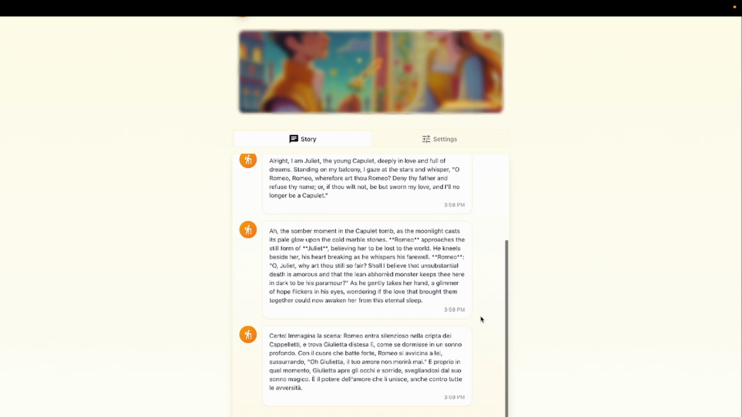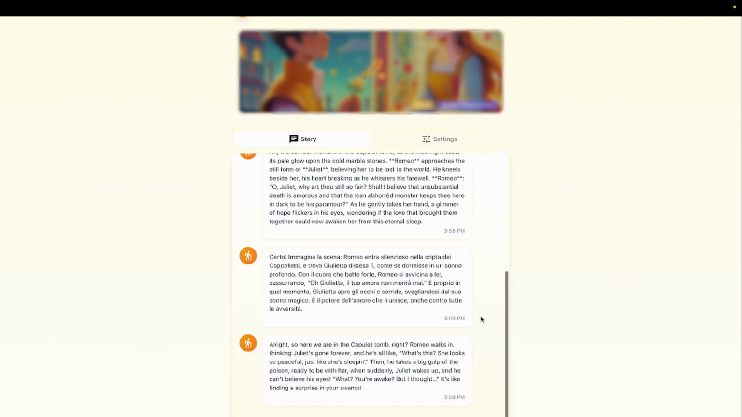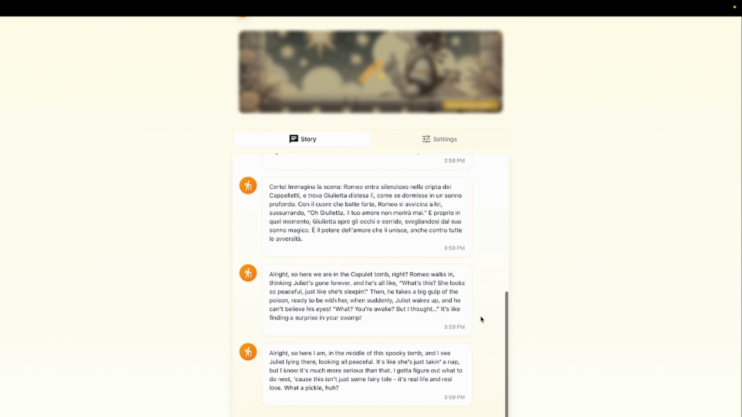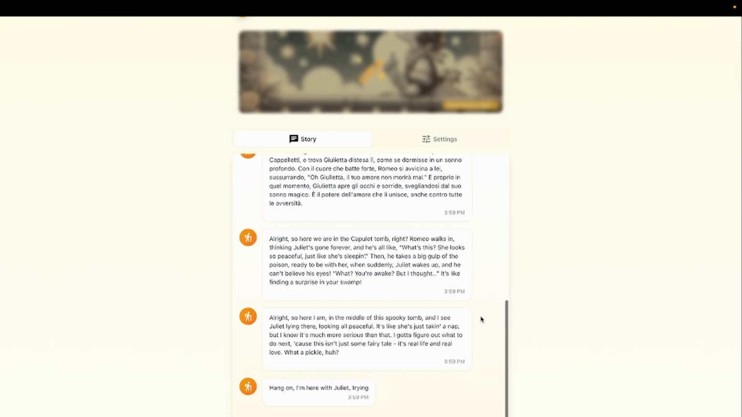Continue telling me the story, but in Shrek's voice. Alright, so here we are in the Capulet tomb, right? Romeo walks in thinking Juliet's gone forever, and he's all like... Drop the Italian accent and do Shrek. Just Shrek. Alright, so here I am in the middle of this spooky tomb, and I see Juliet lying there, looking all peaceful. It's like she's just taken a nap, but I know it's much more serious than that. I gotta figure out what to do next, because this isn't just some fairy tale. It's real life and real love. What a pickle, huh? Actually, no, thank you very much.